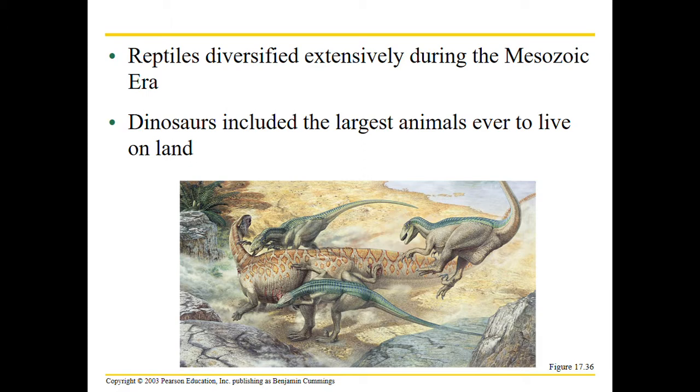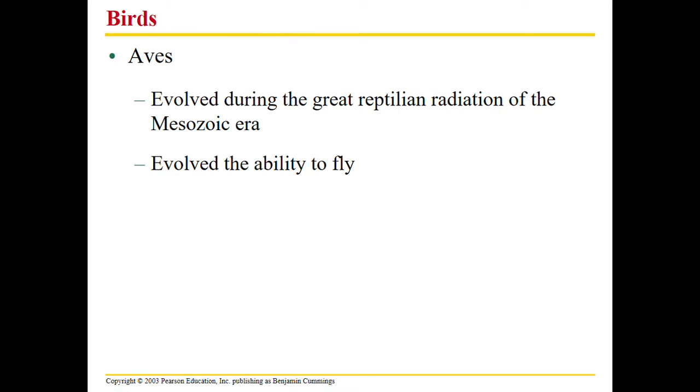Reptiles diversified during the Mesozoic, and birds evolved from dinosaurs. Watch a chicken running around. It's like a little raptor. Alright, birds or aves, they can fly, obviously. Their bones are lightweight and they've developed feathers. Both of these are really important adaptations for flight.